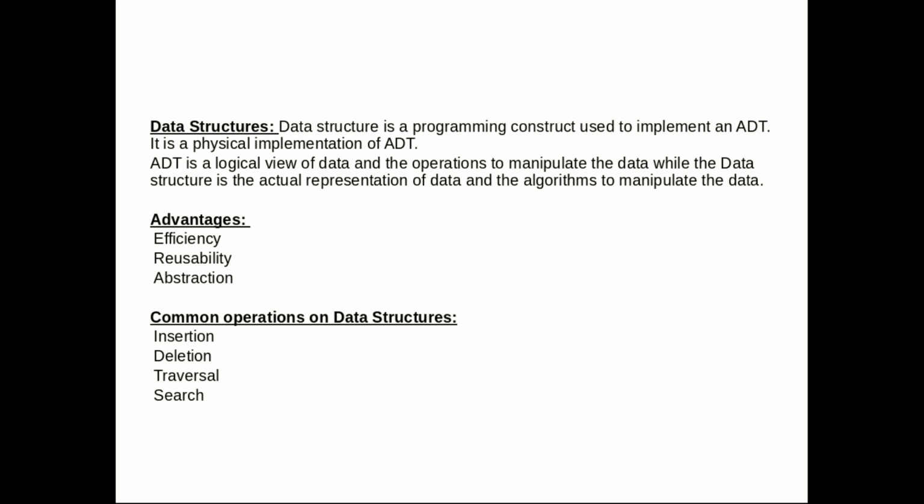The second advantage is reusability. Data structures are reusable. Once we have implemented a particular data structure, we can use it in any other place whenever it is required. Implementations of data structures can be put into libraries, which can be used by different clients. The third advantage is abstraction. We have seen that a data structure is specified by an ADT, which provides a level of abstraction. The client program uses the data structure through the interface only, without getting into the implementation details. What are some common operations of data structures? We can insert an element into a data structure, we can delete, we can traverse, and we can search.